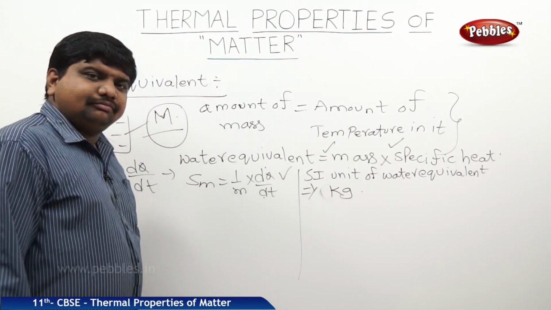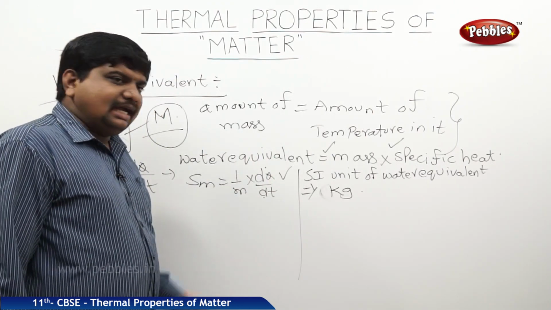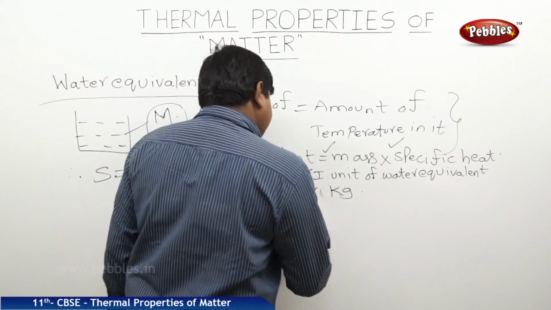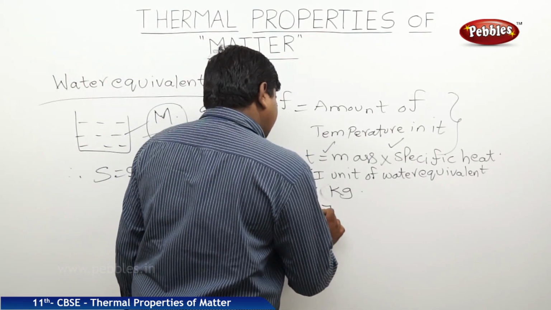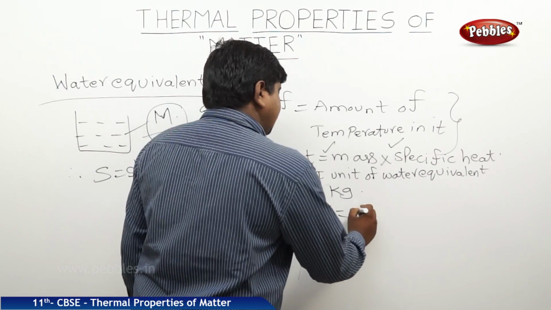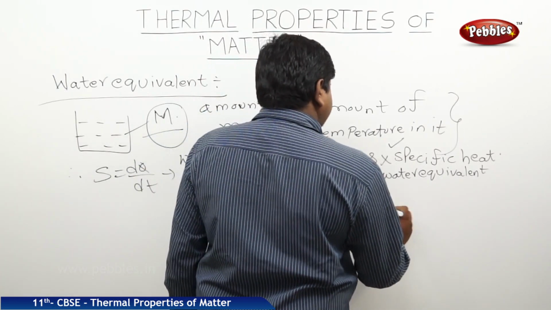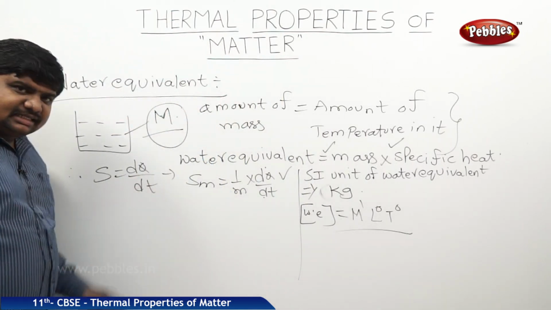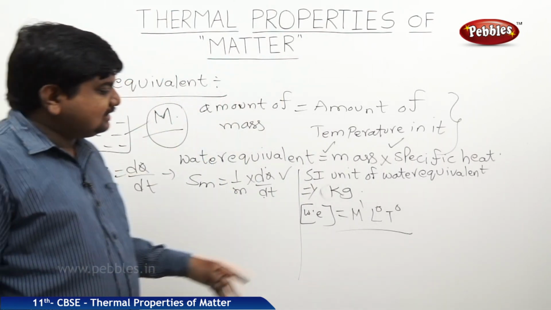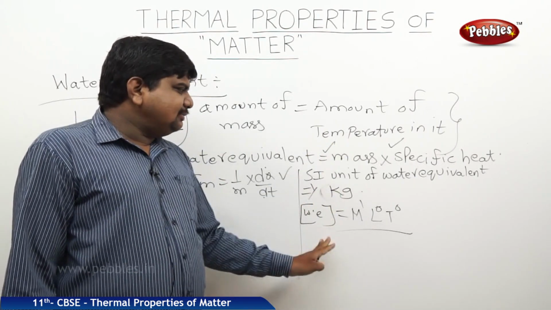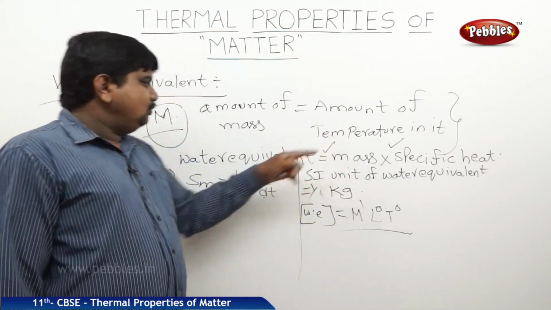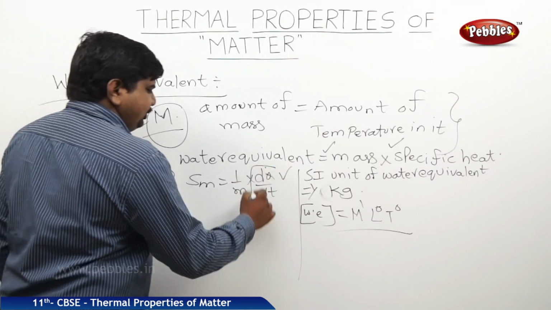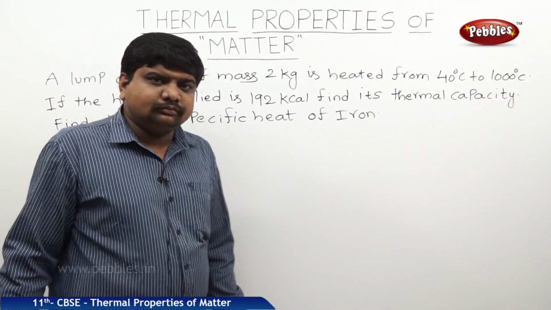At the same time, this water equivalent has dimensions also. The dimensional formula of water equivalent is M power 1, all remaining are L power 0, T power 0. Because as I mentioned earlier, this water equivalent has the dimensions of mass and it is similar to the mass of a body, which is in the ratio of dQ by dT.